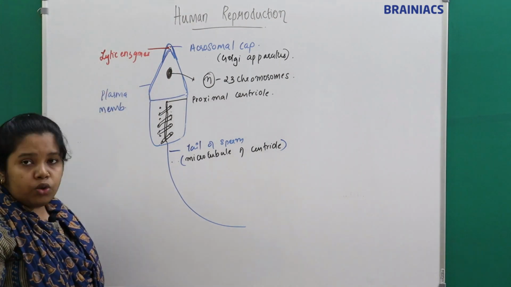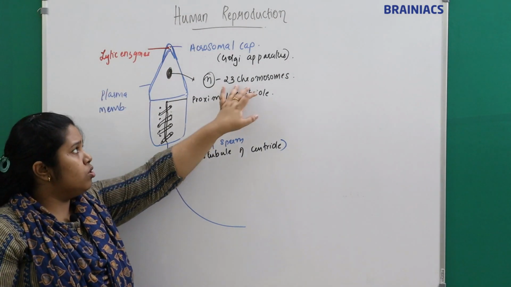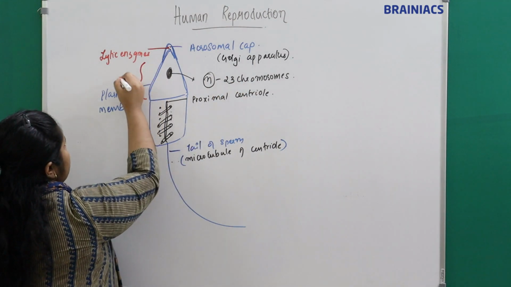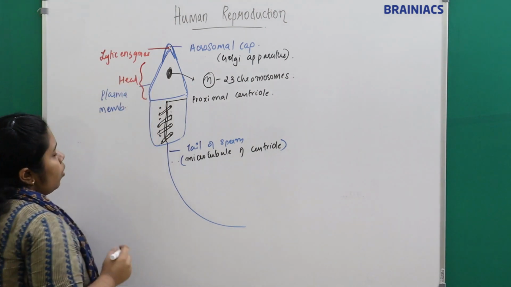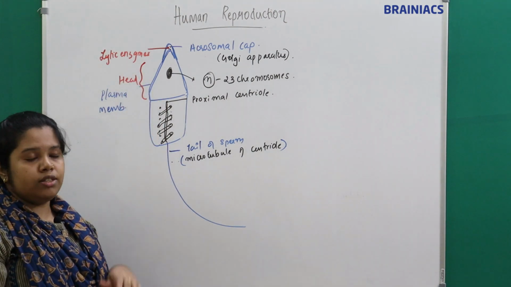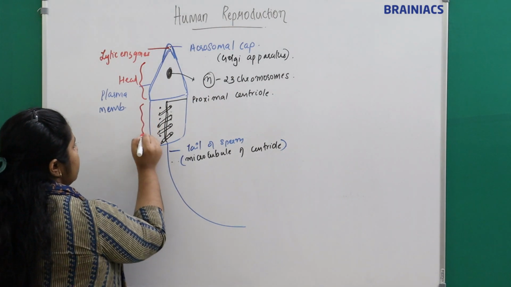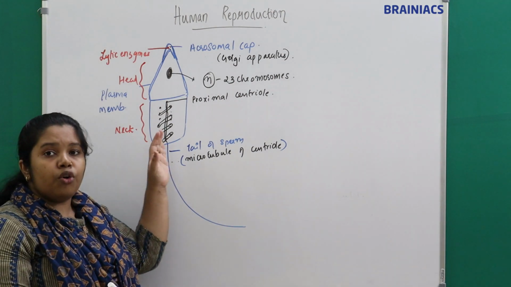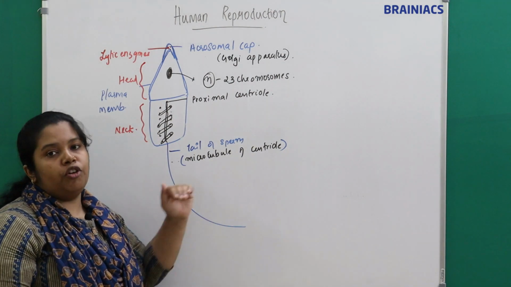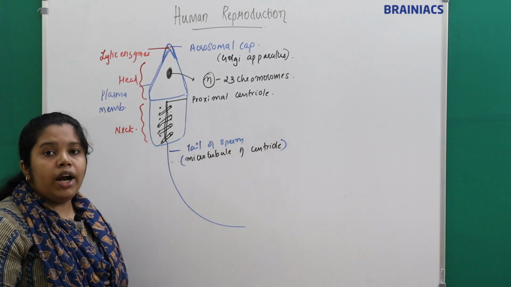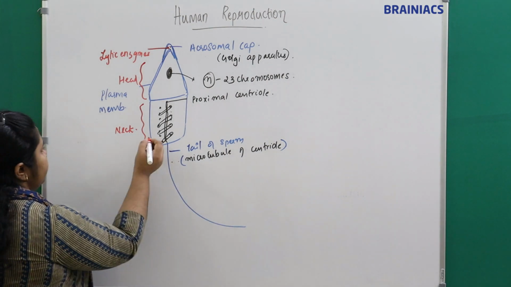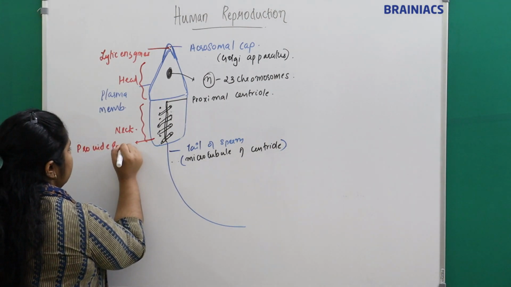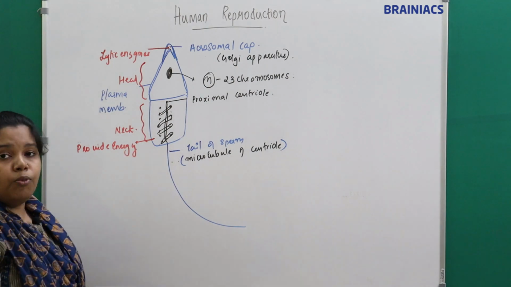Now we have the nucleus, which, as I told you, is a condensed nucleus with 23 chromosomes. After the acrosome, this part forms the head, where the nucleus is present. Where the mitochondria is present, it forms the neck. And what is the function of mitochondria? The mitochondria will provide energy for the movement of the sperm.